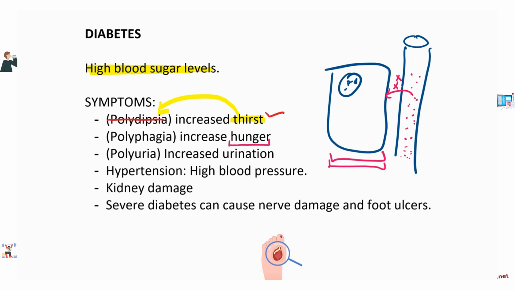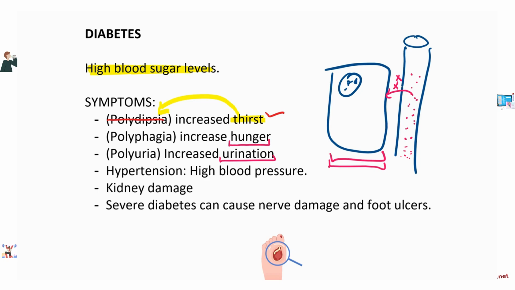So increased hunger. And third is increased urination. Why is there an increased urination? That is because when there's high blood glucose, the urine also starts receiving a little bit of glucose. And so the urine also starts becoming a little bit more concentrated. And when the urine becomes concentrated, it's going to pull the water towards itself through osmosis, right? Remember, osmosis is the movement of water from high water potential to low water potential. If you have low water potential in the urine, water is going to move into the urine, right? Increasing urination.